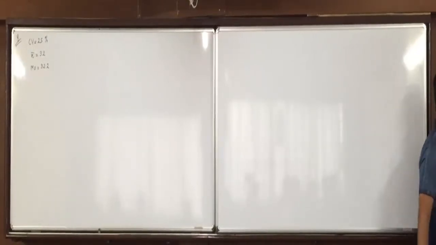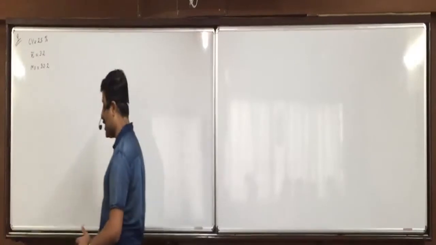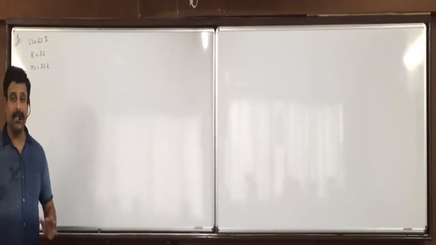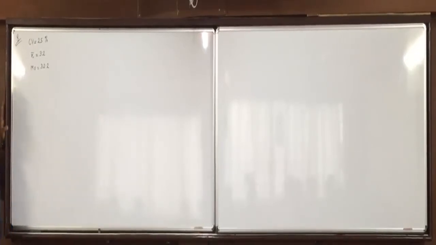Now, for coefficient of skewness, x bar minus mode upon s, what is missing? S. What is the formula of CV? S upon x bar into 100.